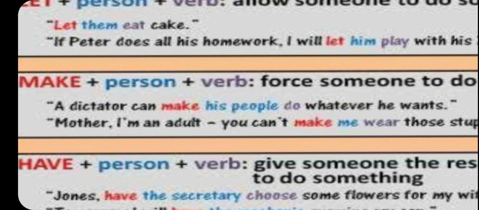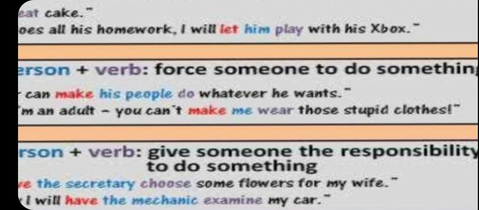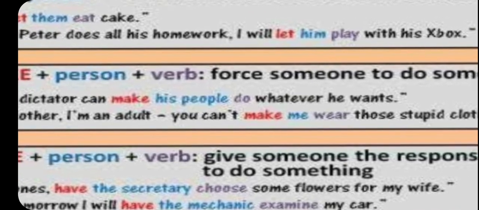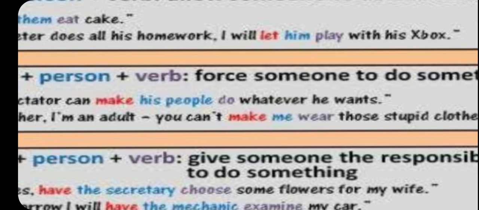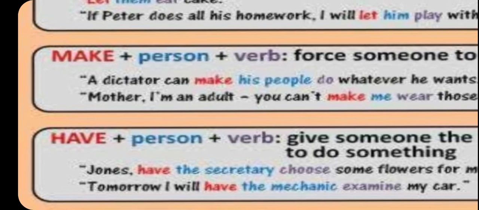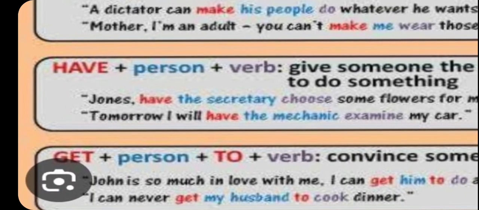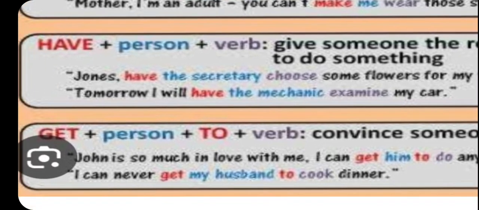Next, let's see another example. Mother, I am an adult. You can't make me wear these stupid clothes, right? So what? I am an adult, that's a different sentence. Now, you can't make me wear, right? So make is the causative verb, me is the person, and wear is the verb, right? So make me wear those stupid clothes, right? Last, person, then verb.